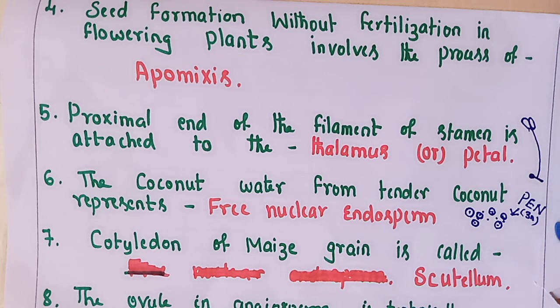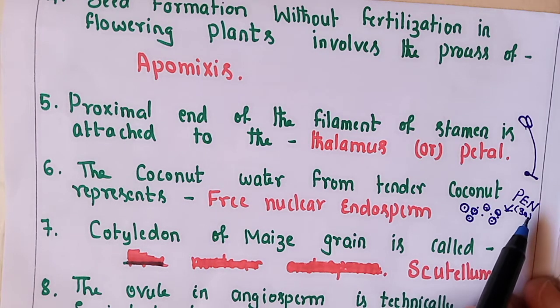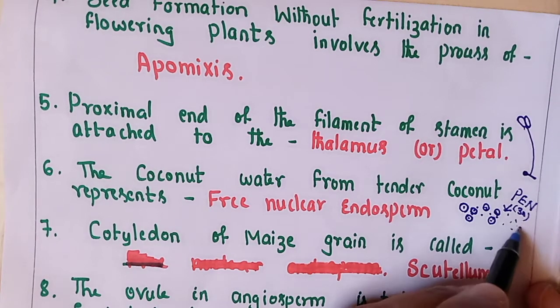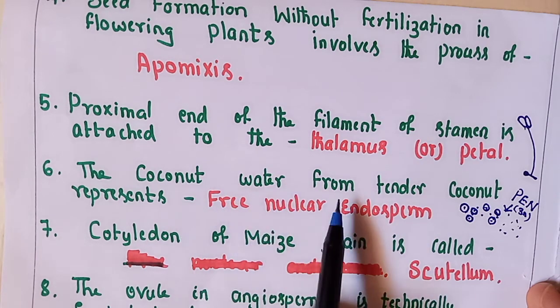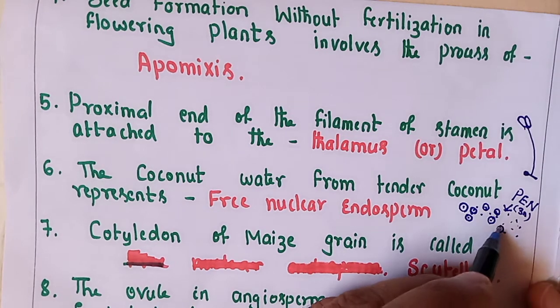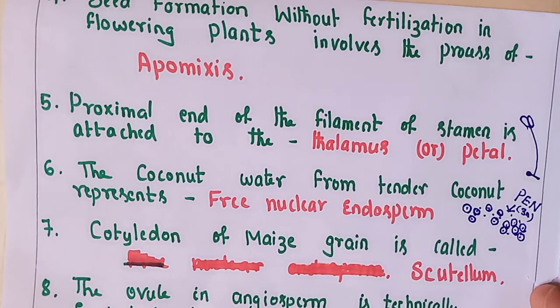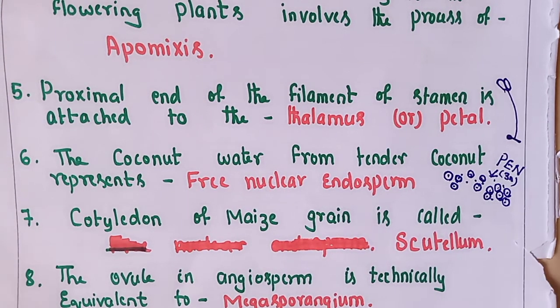Now let us come to the coconut water from tender coconut. In double fertilization, the primary endosperm nucleus is formed. That primary endosperm nucleus undergoes division to produce free nuclear endosperm. Those free nuclei form the coconut water from tender coconut, and afterwards there is the formation of a cell wall around the nuclei, which is considered cellular endosperm, equivalent to the white kernel of the coconut. Now, cotyledon of maize. Maize is a monocot, and the cotyledon in maize is equivalent to scutellum.